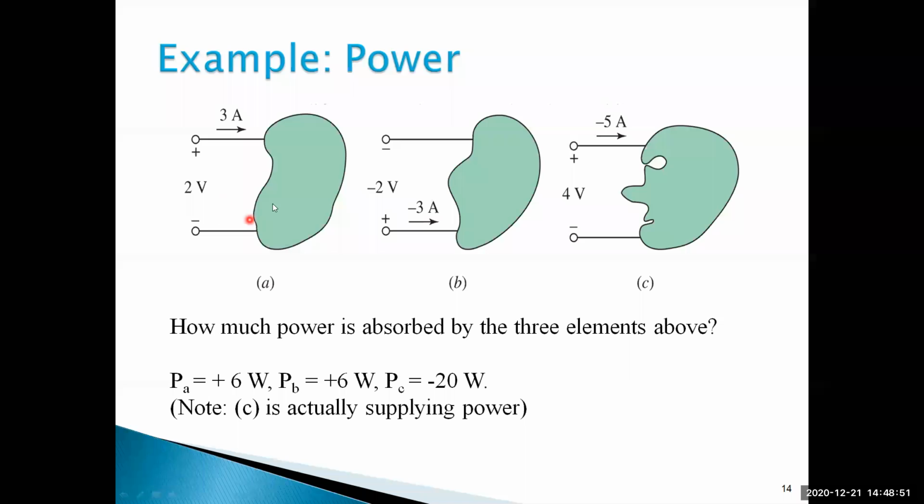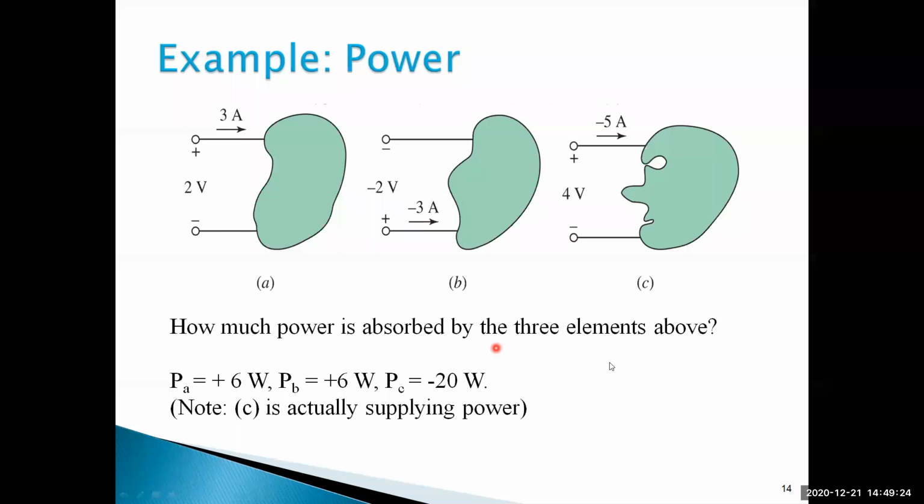Examples of power. Here one of the loads is house A, then house B, house C. We have to consider like this. Here I'm applying 2 volts and the current is 3 amps. What is the power in the circuit, the power consumed by this home? 6 watts, am I right? It is acting as a load, that's why the power is positive, plus 6 watts. So V into I, 2 into 3, 6 watts.